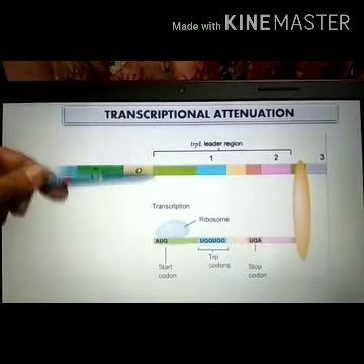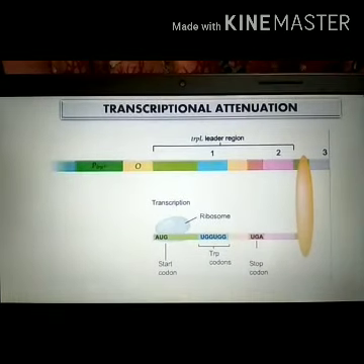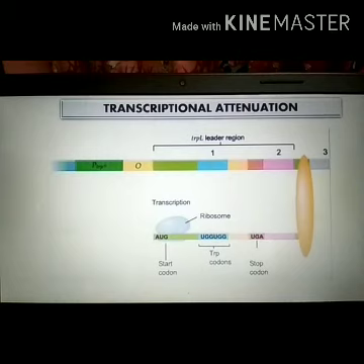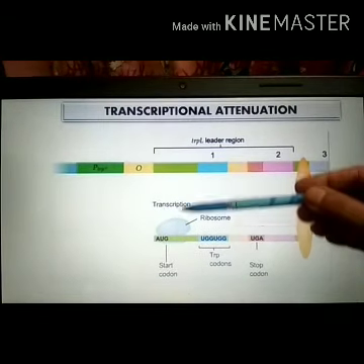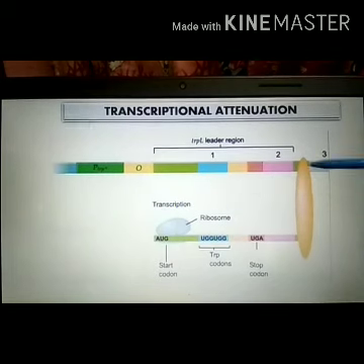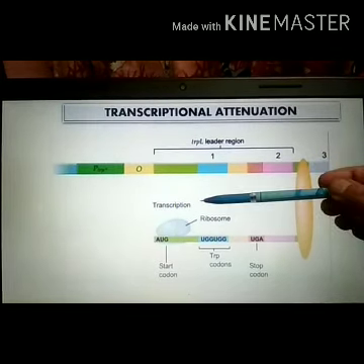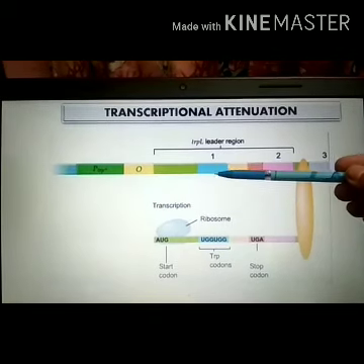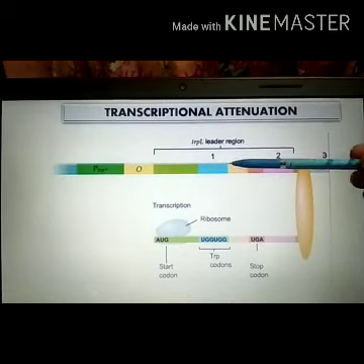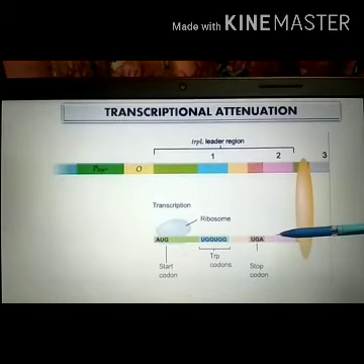So when transcription is on, when this operon is switched on, what happens? This TRP-L region starts being transcribed by the RNA polymerase. So here transcription is going on. Okay, it keeps on going. So region 1 gets transcribed, then region 2 gets transcribed.